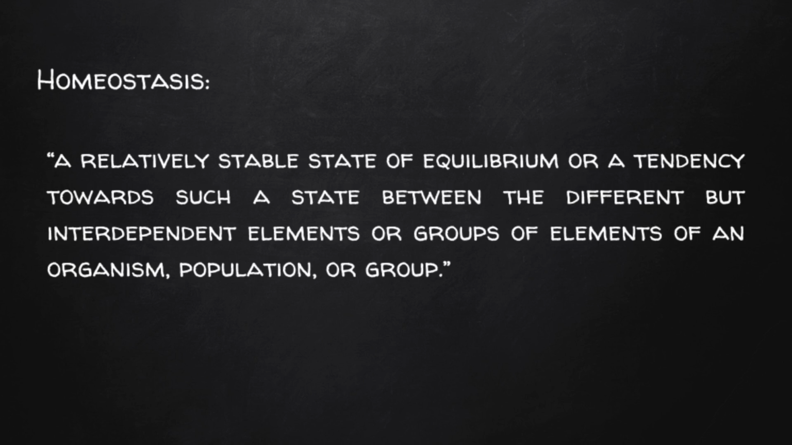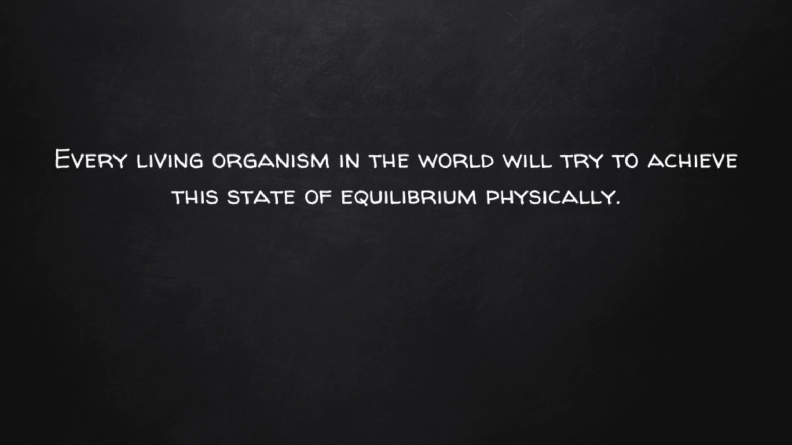Homeostasis, according to the Merriam-Webster Dictionary, is defined as a relatively stable state of equilibrium or a tendency towards such a state between the different but interdependent elements or groups of elements of an organism, population, or group, whatever that means. Every living organism in the world will try to achieve this state of equilibrium physically.